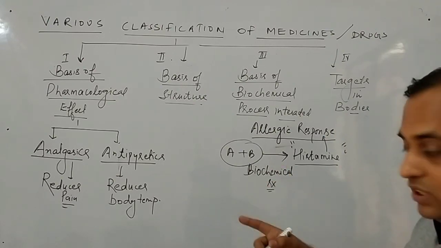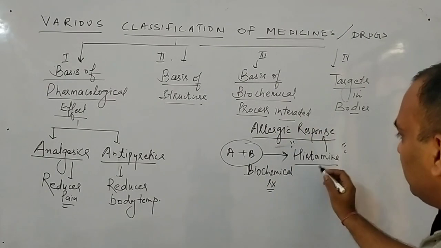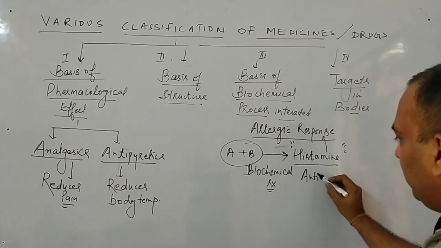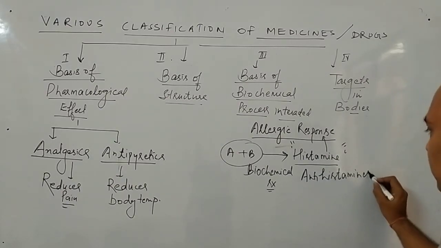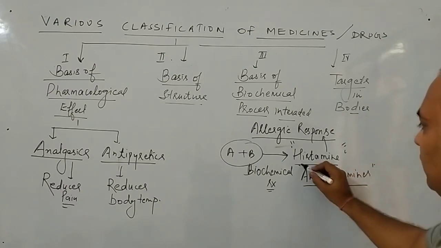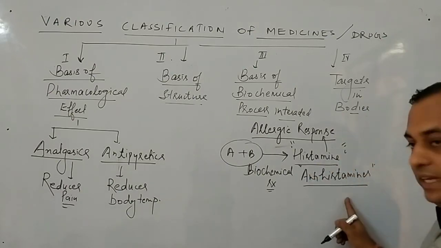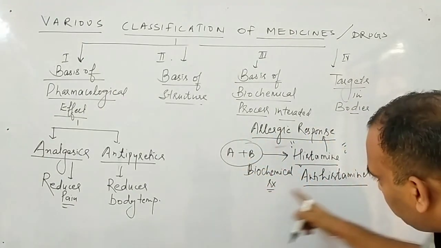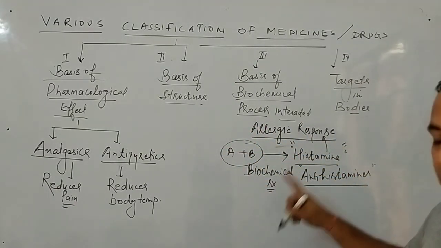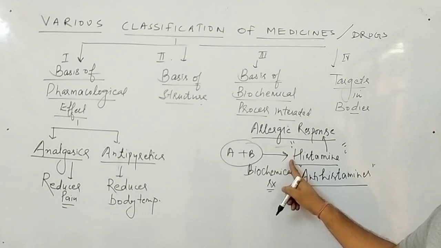Therefore, the medicines which are used to treat allergic responses are also said to be antihistamines. I have classified the drug as antihistamine because this drug will interact with this particular biochemical process and stop the formation of histamine.